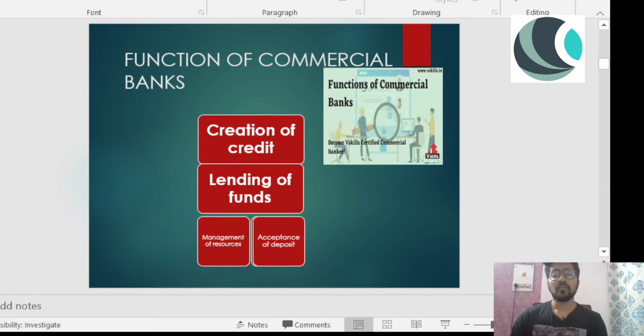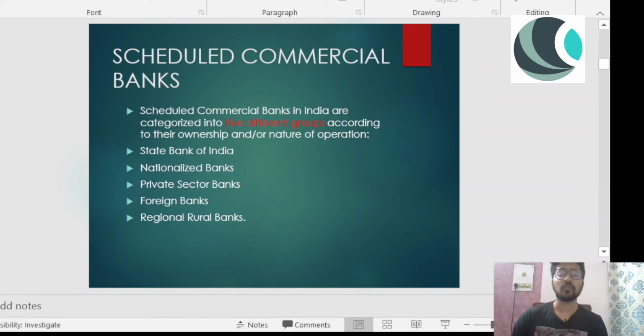Now, the next thing that we have to cover, what are scheduled commercial banks? Scheduled commercial banks in India are categorized into five different groups. Now, what are the scheduled banks? Scheduled banks are those banks which are mentioned in the RBI Act second schedule 1934. So they are mentioned in the second schedule of RBI Act 1934. You have to remember this.